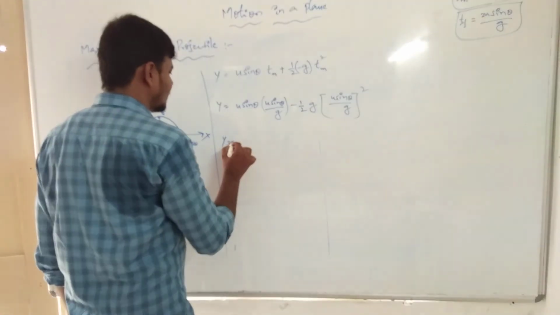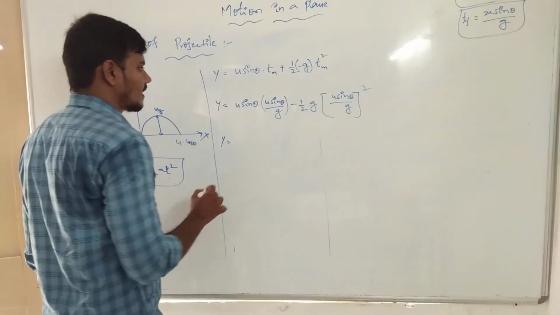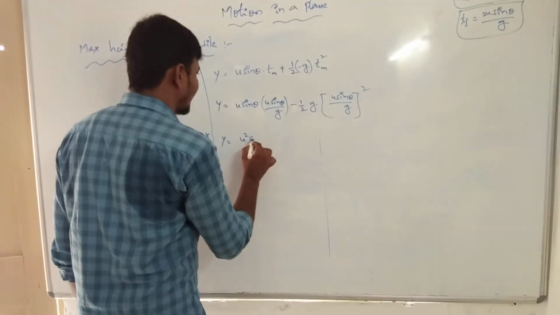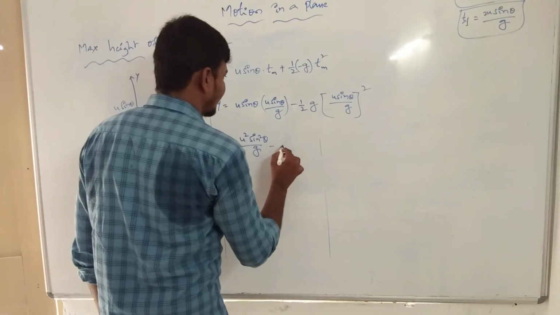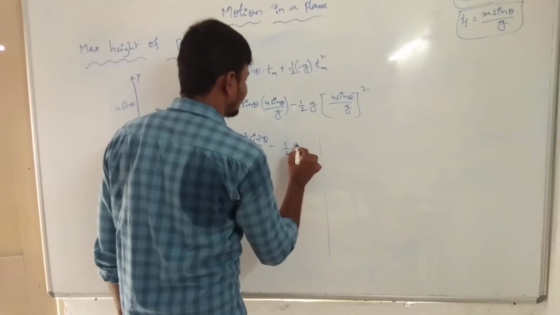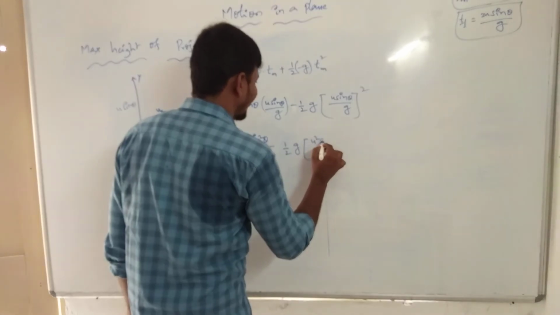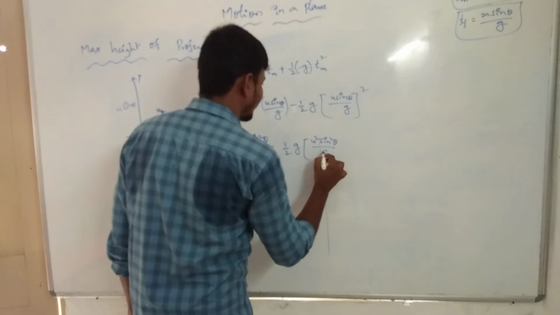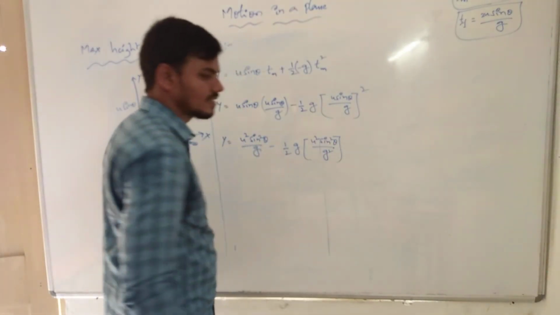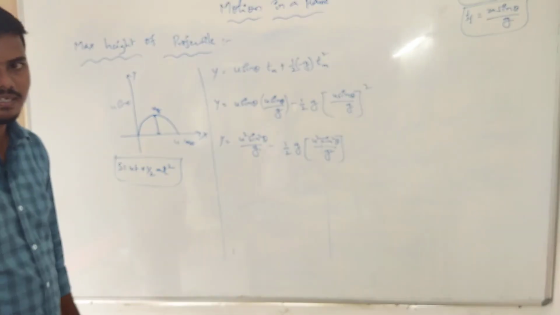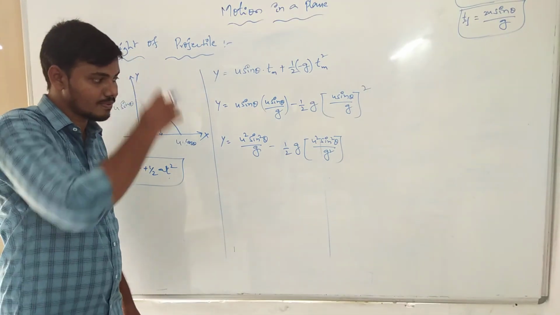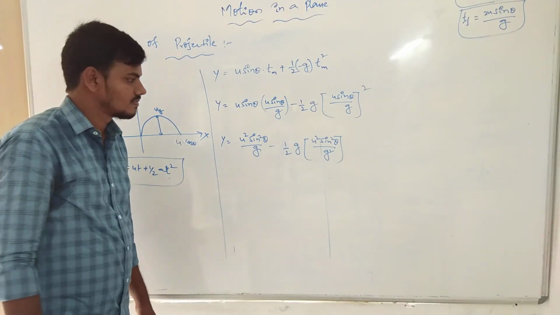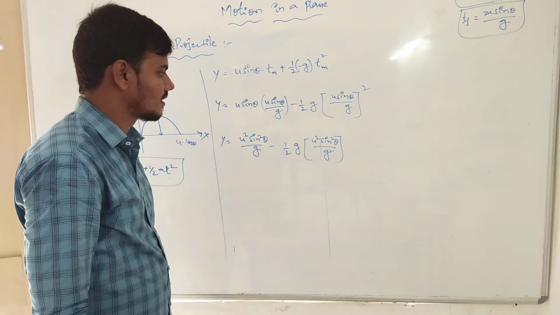So y is equal to u square sin square theta by g, minus half g u square sin square theta by g square. Clear? Now next, y is equal to u square sin square theta by g minus half g u square sin square theta by g square.